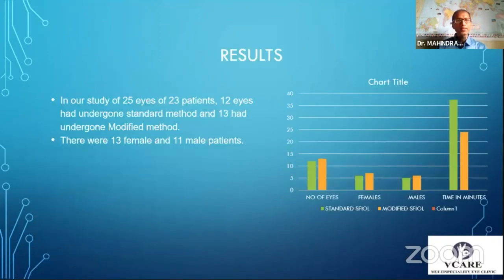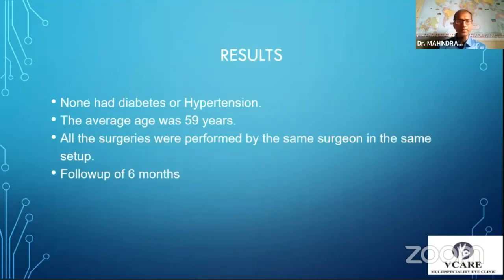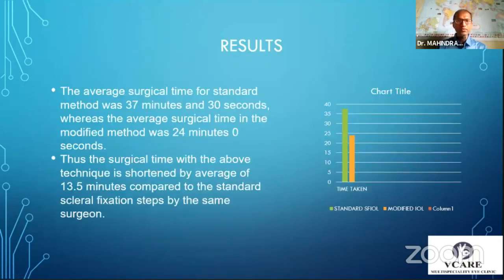So our study was 25 eyes of 23 patients. 12 eyes had undergone the standard method and 13 had undergone the modified method. Male to female ratio was 11 to 13. Post-operatively, all standard post-op follow-up care was done by a single surgeon in the same outpatient setup. Routine slit lamp, intraocular pressure, visual acuity, and fundus examination, as well as the post-op medicines, were standard and similar. None of the patients selected had diabetes or hypertension. The average age was 59 years, and all surgeries were performed by the same surgeon in the same setup. A follow-up of 6 months was performed.